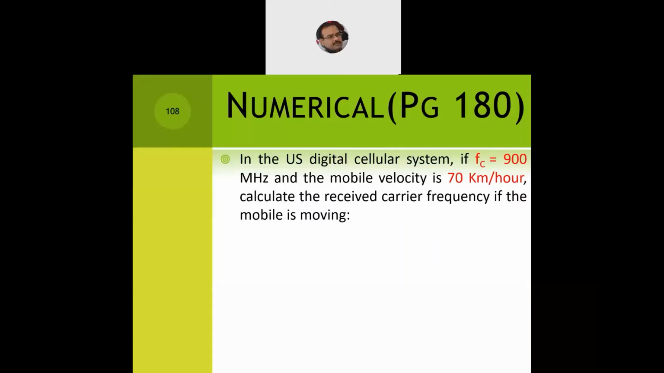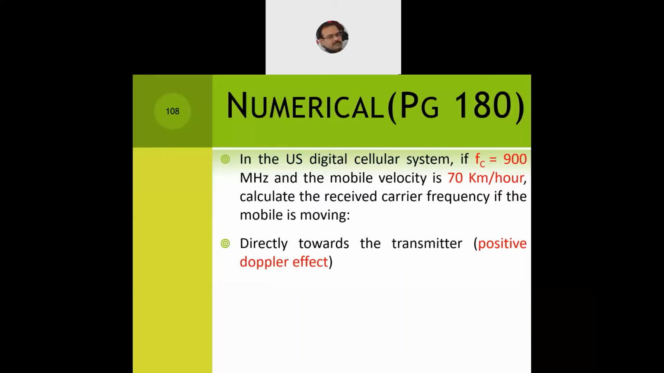So here we have been given the carrier frequency as 900 megahertz and the mobile velocity as 70 km per hour. So the person who is driving a car is driving it at a speed of 70 kmph, and we are asked to calculate the received carrier frequency if the mobile is moving. Now there are three scenarios for the direction you are moving. Directly towards the transmitter, that is directly towards the base station. If the vehicle is moving towards the base station, we call it a positive Doppler effect.